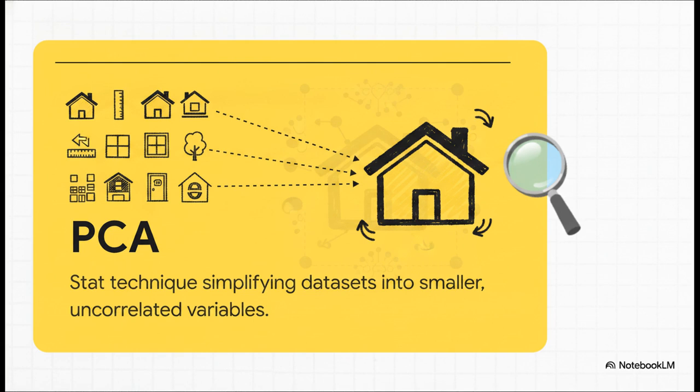Imagine taking 10 different measurements of a house, right? Square footage, number of rooms, length of the hallway, size of the backyard, and mathematically blending them all into a single, brand new metric that somehow captures 90% of the information from those 10 original variables. That is the absolute magic of principal component analysis.